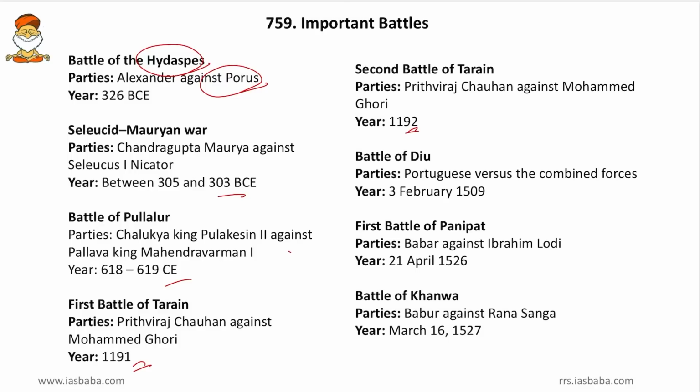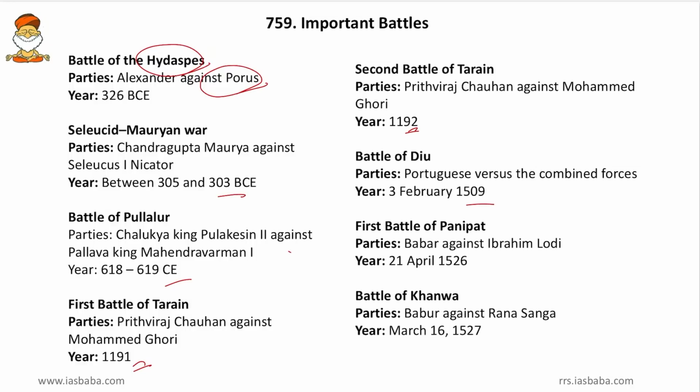Then the Battle of Diu. Friends, this was held between the Portuguese and the combined forces of the Zamorin of Calicut, the Sultans of Gujarat and others. And here the Portuguese were victorious, so that fact we will remember. And this took place in the year 1509.